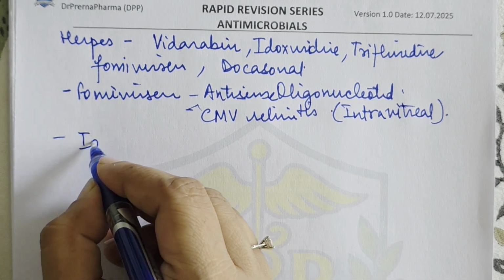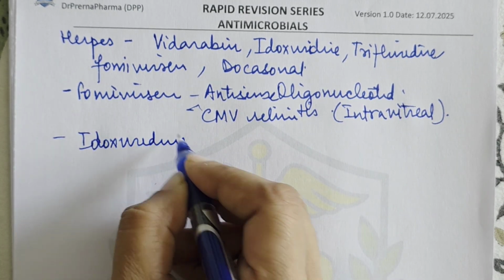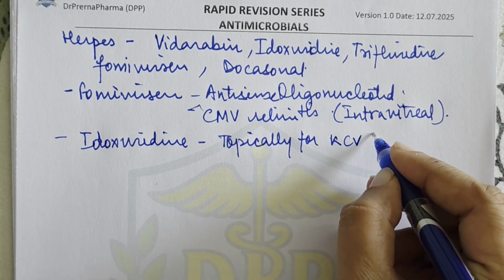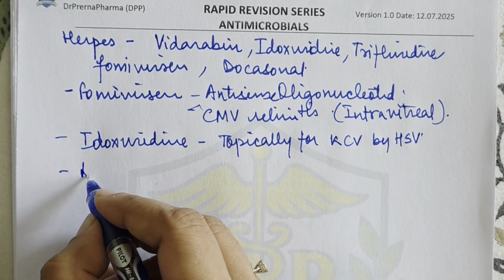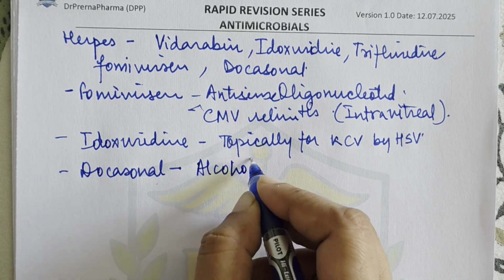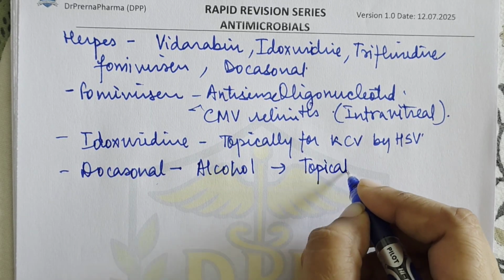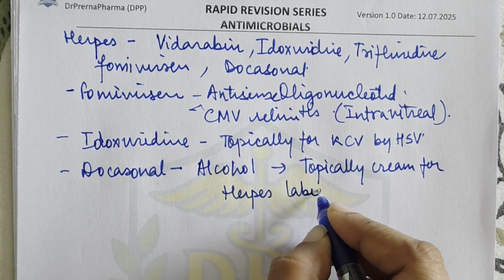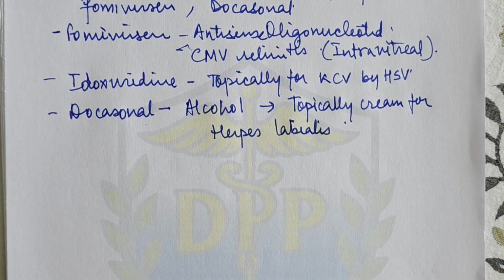Then idoxuridine is basically used topically for keratoconjunctivitis by HSV, right? Then there's a drug docosanol. Docosanol is actually a long chain saturated alcohol. It is used topically as a cream for herpes labialis. Okay, it prevents the entry of the virus in the cell.